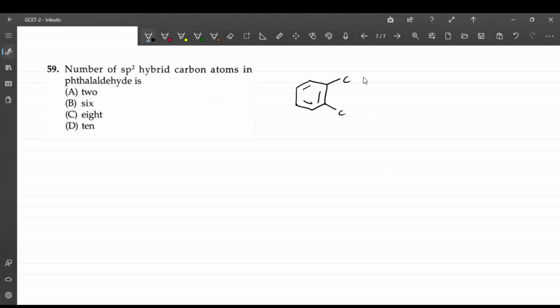Only these groups will be what? These groups will be CHO. This is phthalaldehyde, right? How many sp2 carbons are there? See, this is sp2 carbon; I identify sp2 based on double bonds. Here also there is a carbon-oxygen double bond, this is also sp2, and this is also sp2. 1 2 3 4 5 6 7 8, right? There are 8 sp2. This was a very simple question. Answer is C.